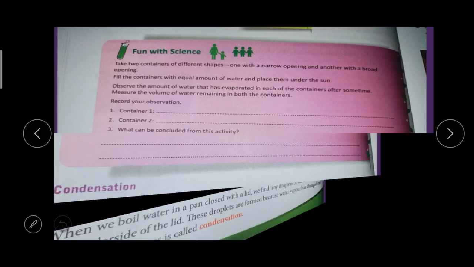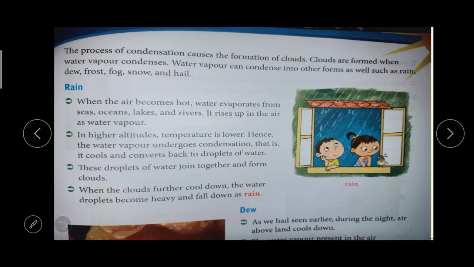In the process of condensation, clouds are formed. Clouds are formed when the water vapor condenses. Water vapor condenses into many forms: rain, dew, frost, fog, snow and hail. First we are going to learn about rain.